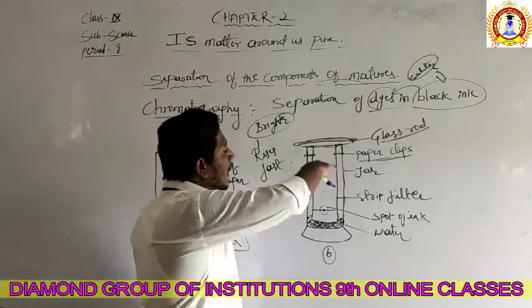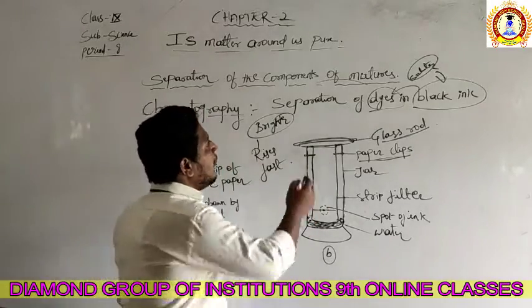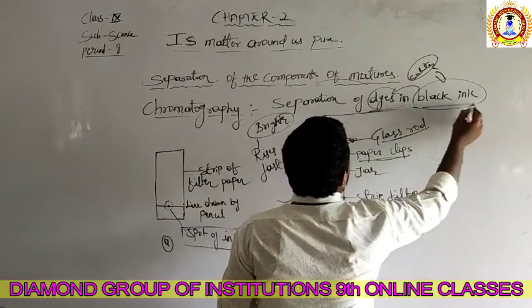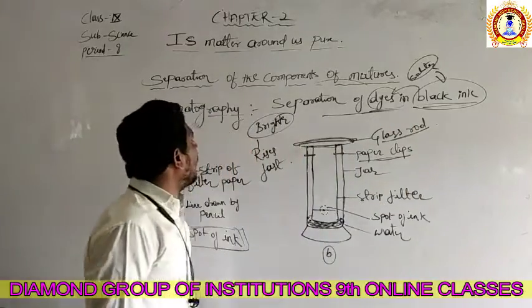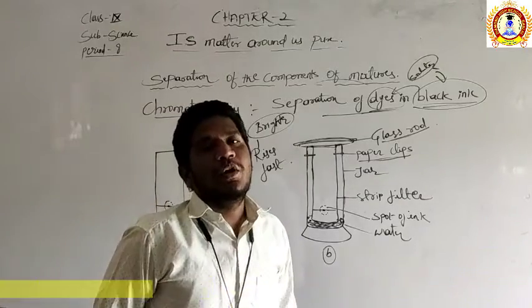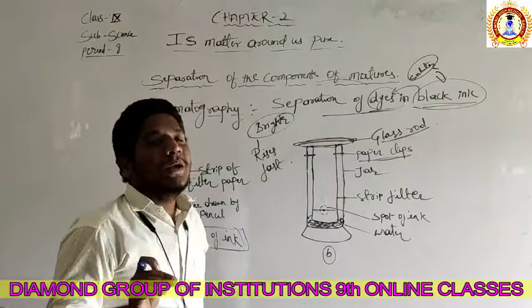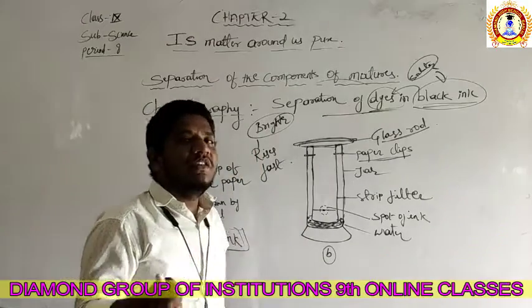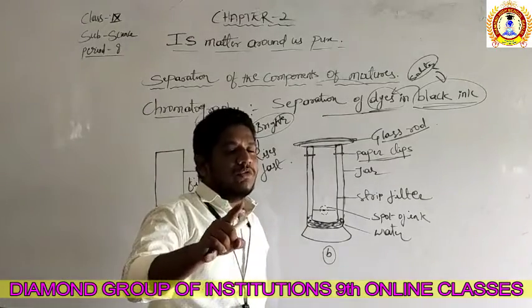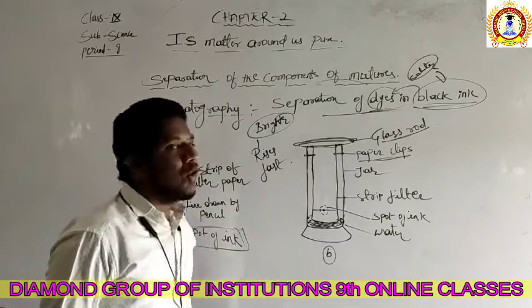filter paper के ऊपर आना स्टार्ट हो जाता है वो. So the remaining will be only the black ink. So by this process we can separate the dyes from the black ink. So that's the second method of separation of the components of mixture called chromatography. In chromatography we can separate the components which are mixed in the same solute or solvent. Okay, so that is the method we are using, that is called chromatography.